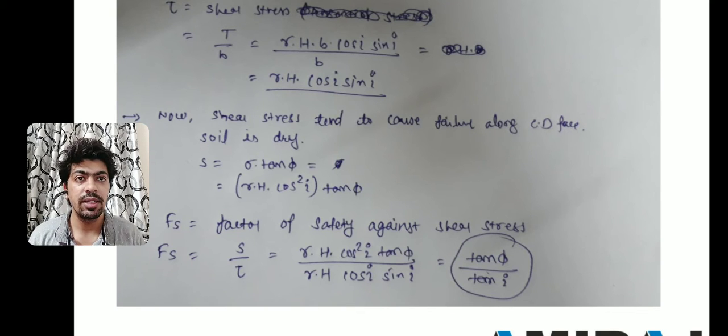We have already seen in last slide, gamma into H into B into cos I into sin I upon B. So the value would become gamma into H cos I into sin I.